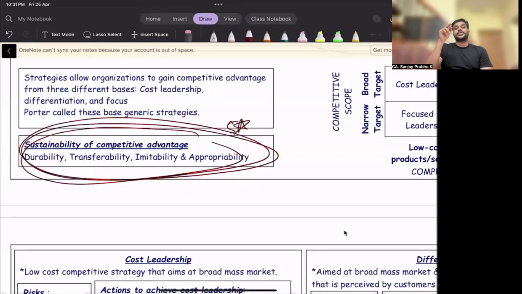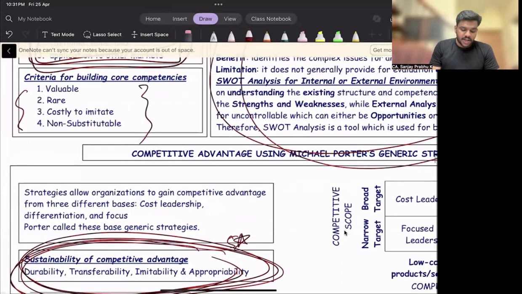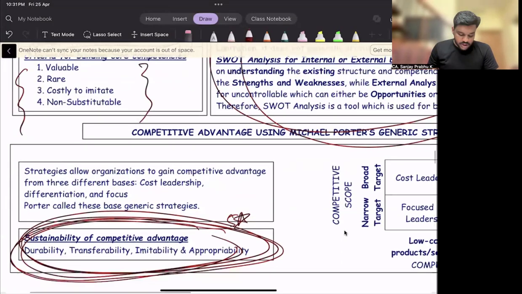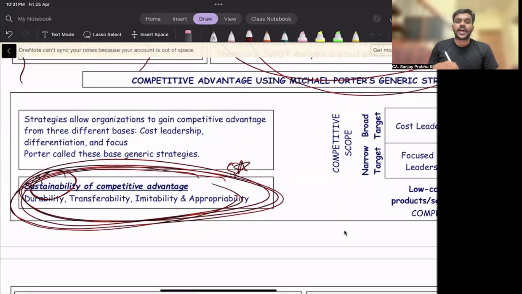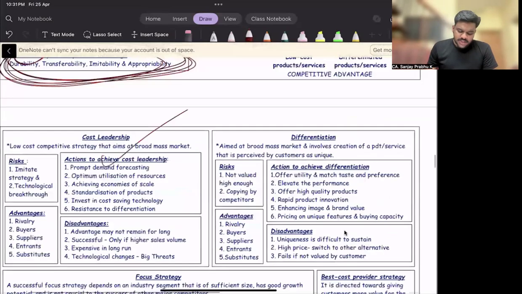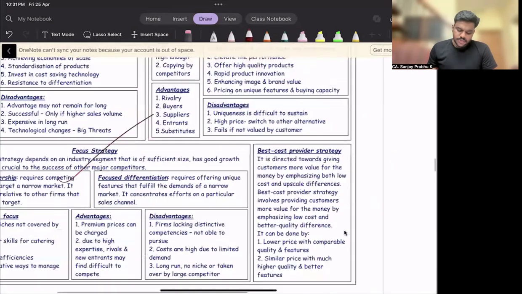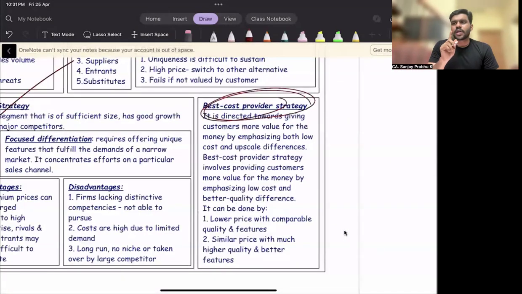For September 24, they asked a question relating to core competency, and most of the students wrote the same answer. The question asked was criteria for building core competency. But inside the question, there was a word called sustainability. Looking at the word sustainability, most of the students wrote this answer. So please go through the question properly before writing. Definitely cost leadership and differentiation are very important, and also go through focus strategy. Yes, best cost provider is also important. There are two questions in our question bank. Please go through those question bank questions.